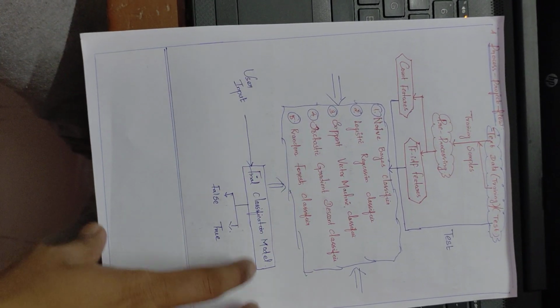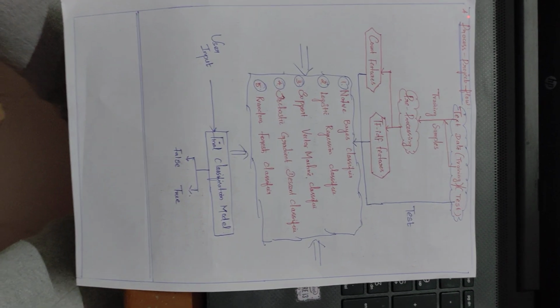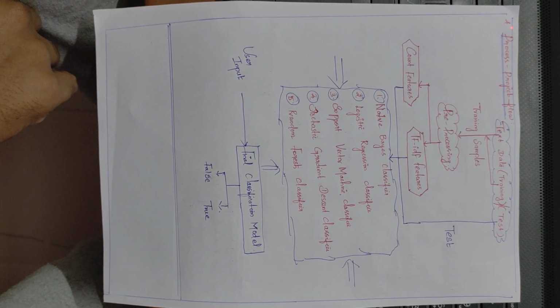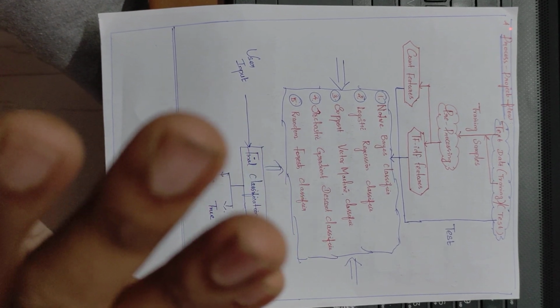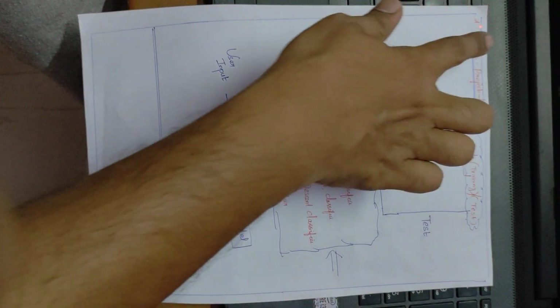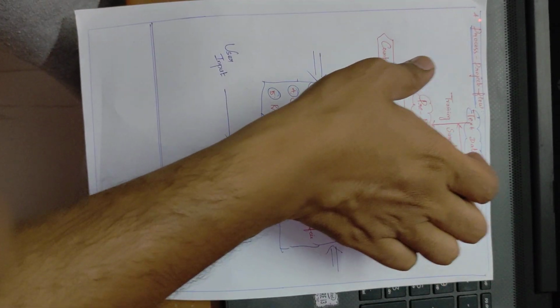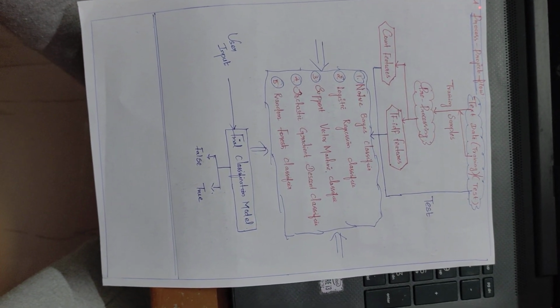Next we'll move to the project flow, the processing of this fake news detector. What is the flow? For all projects, for all problems, you need to find out the process, that is the flow. Very important, the flow. Once you are clear with the flow, you can go with the problem solution, article or paper writing, anything.